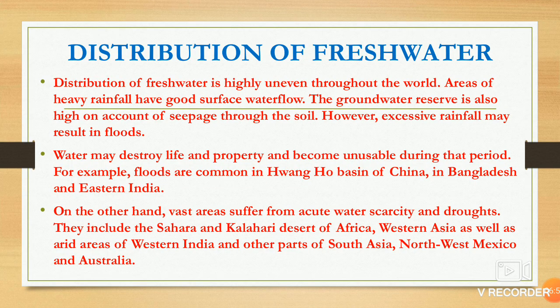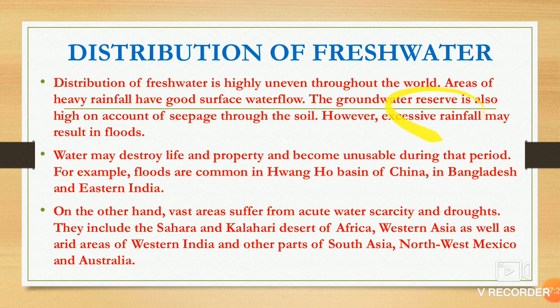Distribution of fresh water is uneven throughout the world. Somewhere heavy rainfall is there, so there is good water flow. Groundwater reserve is also high. I told you, the water seeps through the soil and then gets collected into the groundwater. So groundwater reserve is high in some areas.